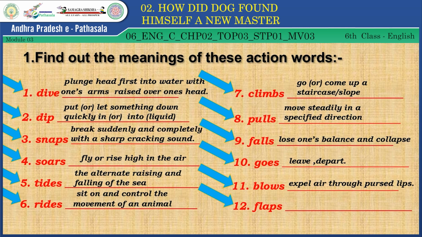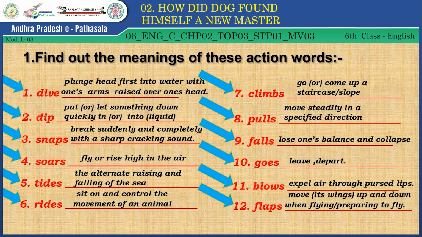Next one, and the last one, twelfth, flaps. Move its wings up and down when flying or preparing to fly. The bird flaps its wings.